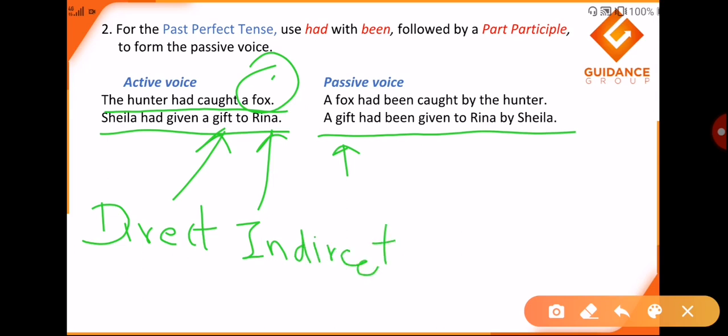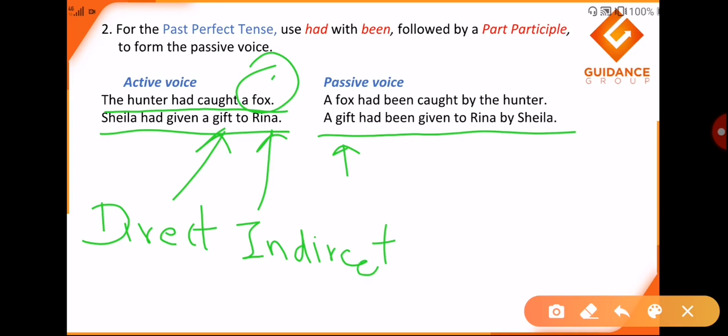I will repeat myself once again. A gift is a direct object and Reena in this case is an indirect object. It means living beings are indirect objects and non-living things are direct objects. In passive voice it says a gift had been given to Reena by Sheila, or we can also say in such case that Reena had been given a gift by Sheila.